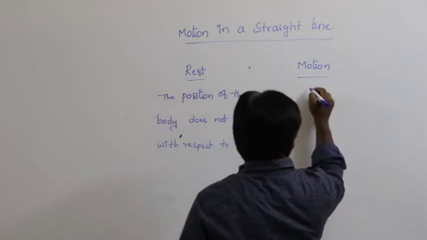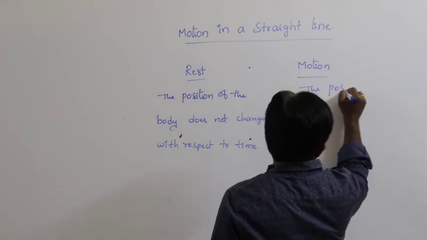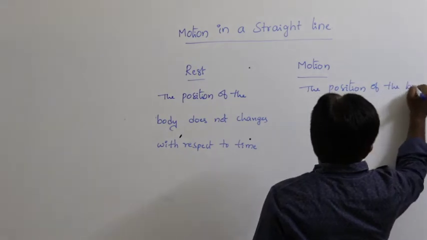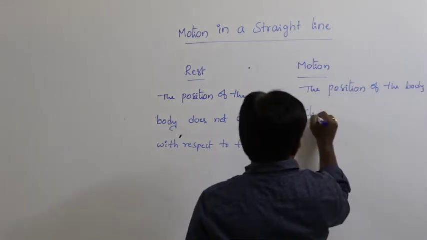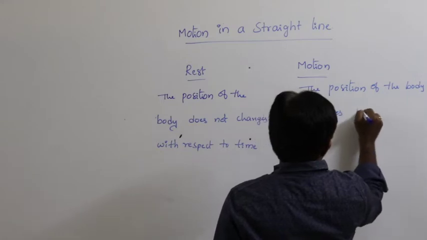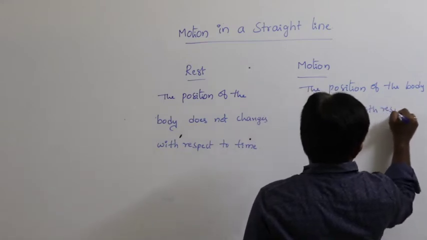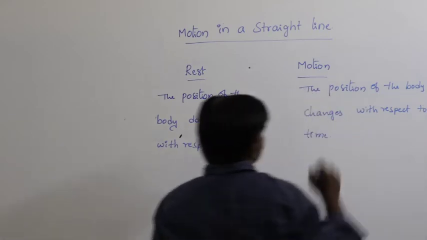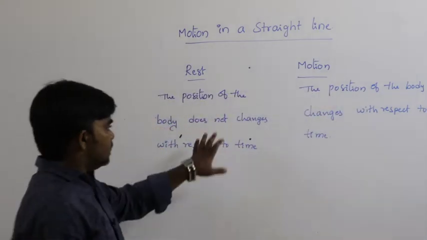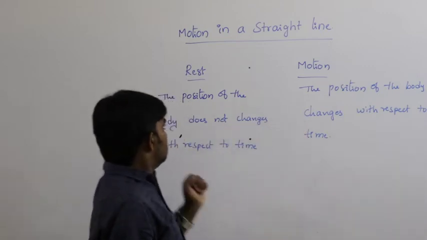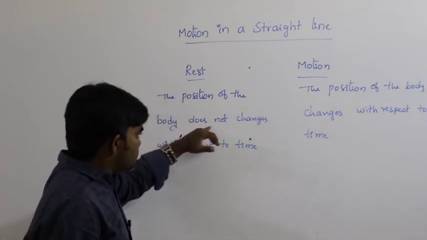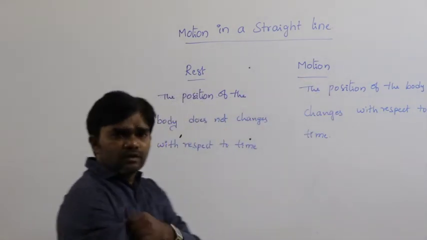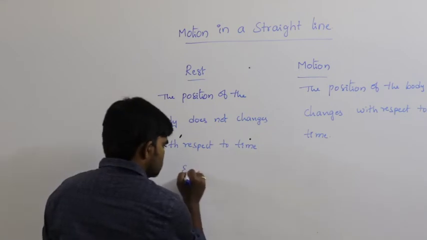How can you define motion? The position of the body changes with respect to time, then the body is said to be in motion. These are the terms rest and motion. So let us discuss one example for this.